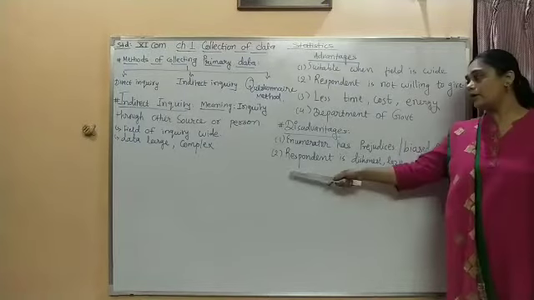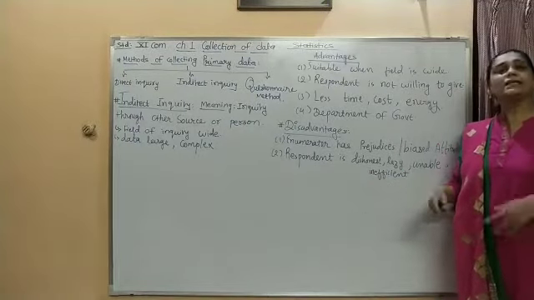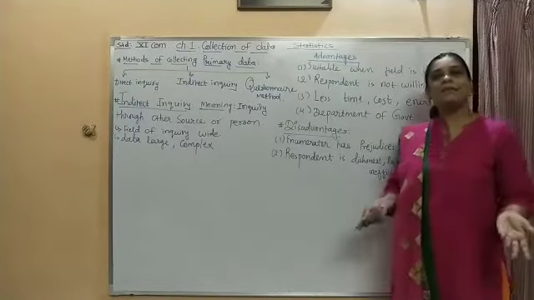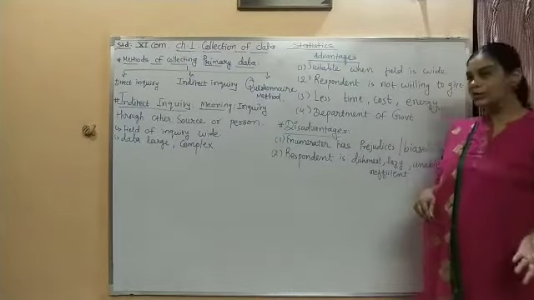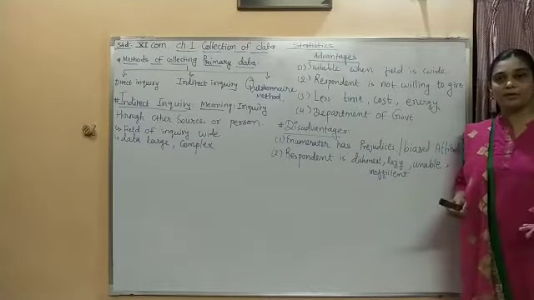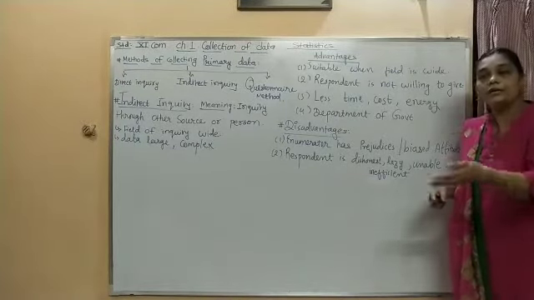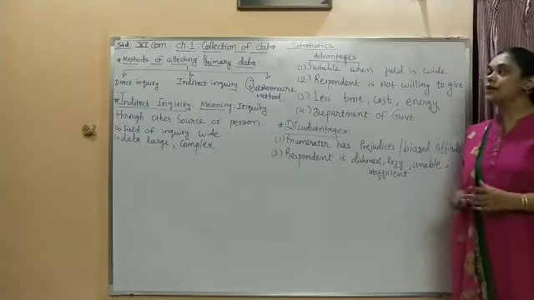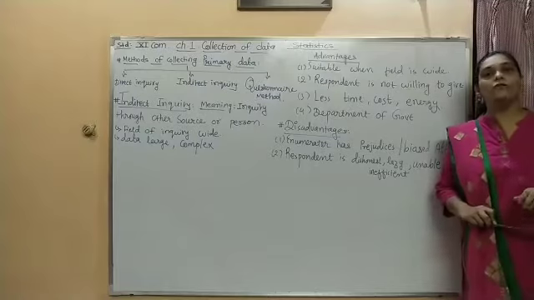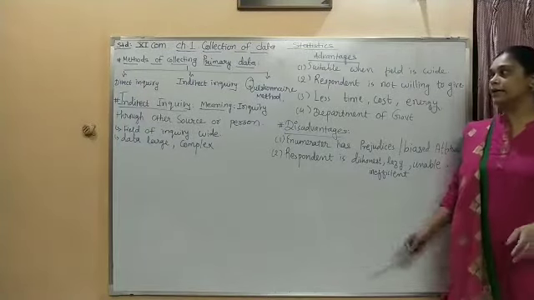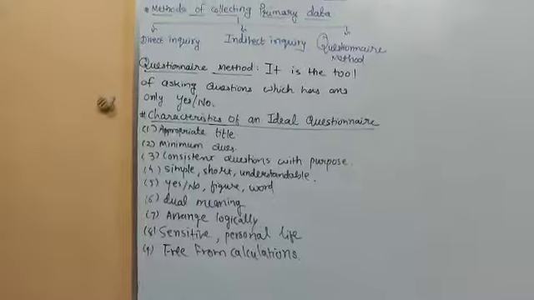The second point is the respondent. He is dishonest, insufficient, lazy by mind, not ready to give the answer, inefficient, not capable. So when the respondent is not ready to give the answer at all, in this type of case, indirect inquiry will not work. Now let's see the third one, and that is the questionnaire.